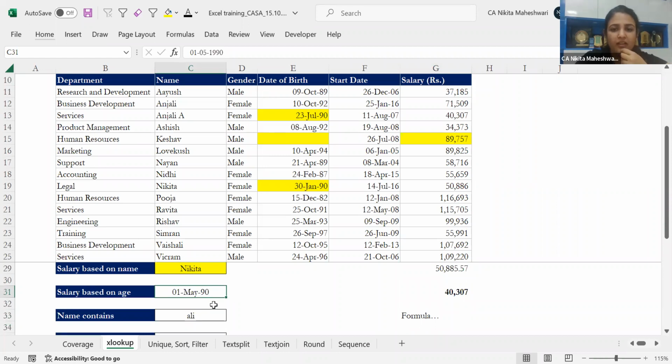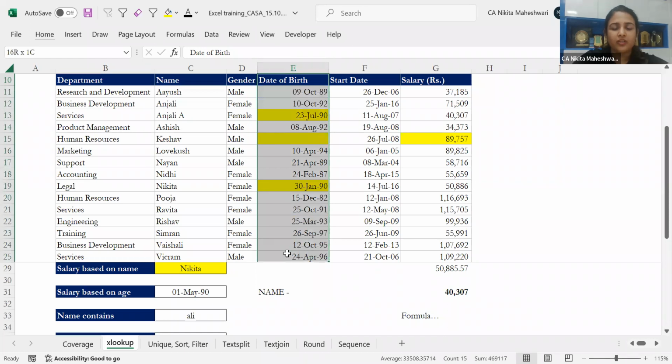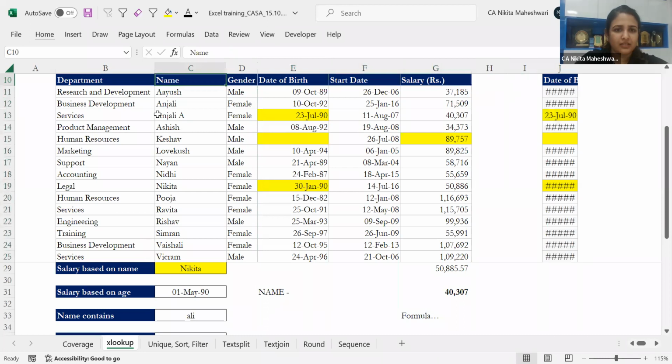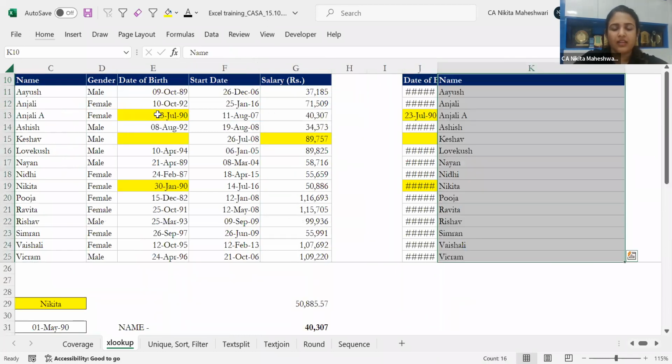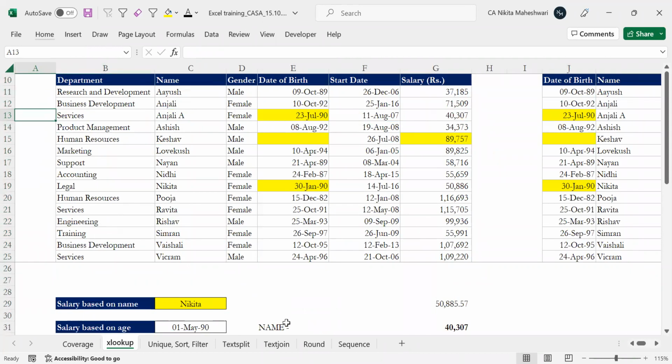I want to find the name based on this date of birth. In VLOOKUP, madam, we need to shift this C column ahead of that date of birth. Okay. So what sir is saying is that this date of birth should somewhere be on the left side of name. So ideally the data should have been like this. Right, sir? This is what we have to do. This XLOOKUP has fixed this problem also.